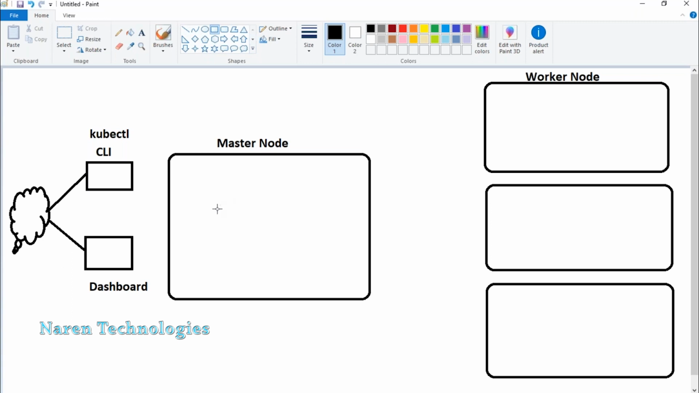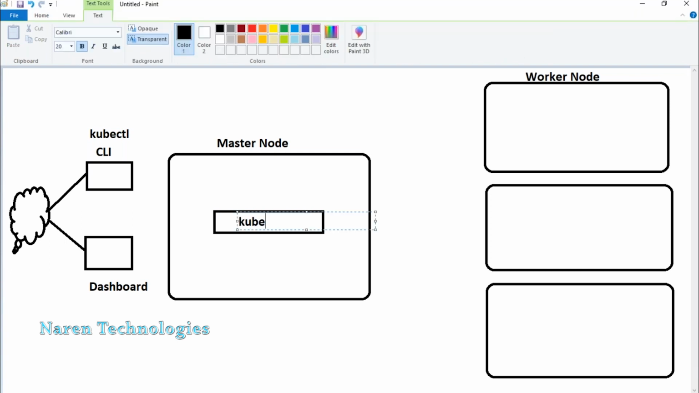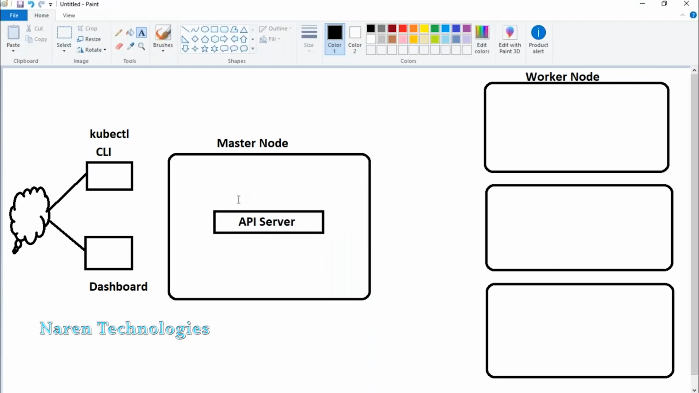Guys, this is where you have one of the interesting components called API server. API server. This is called masternode. All right, good.